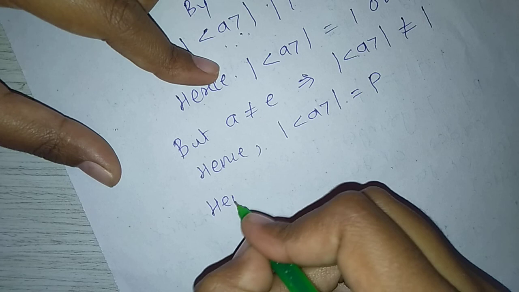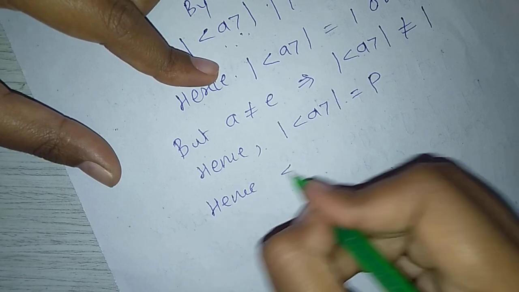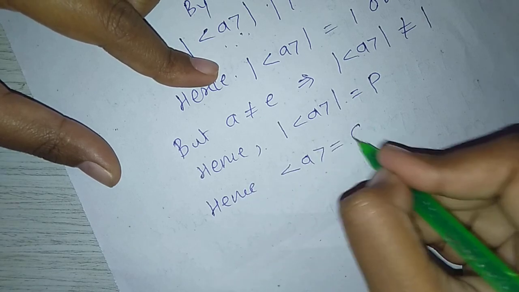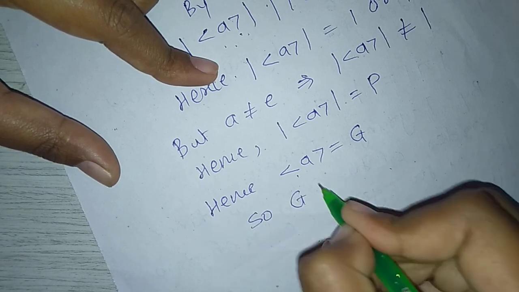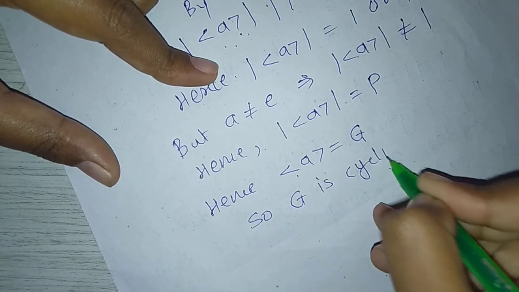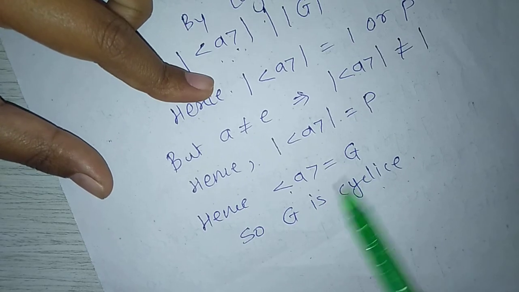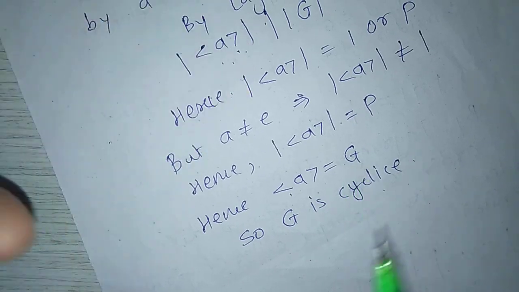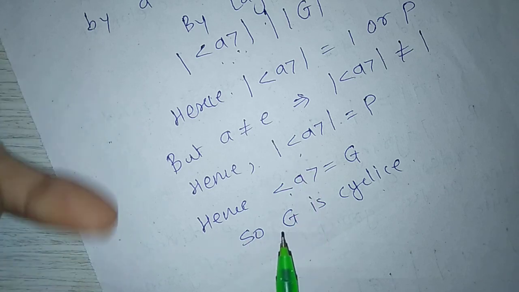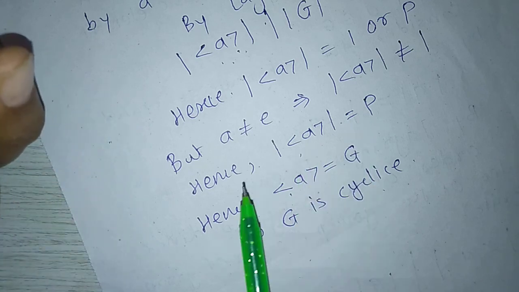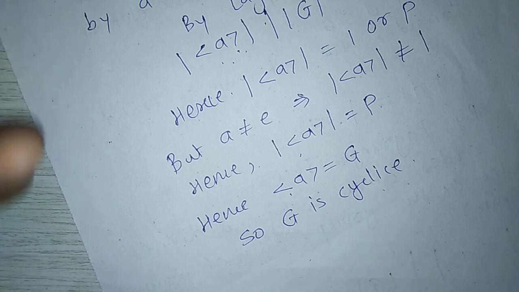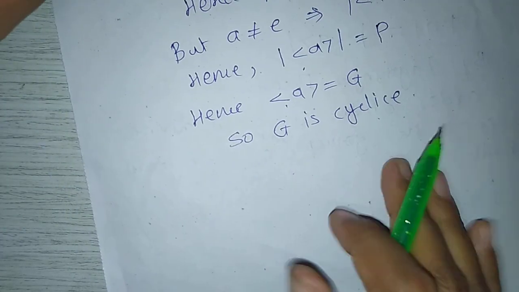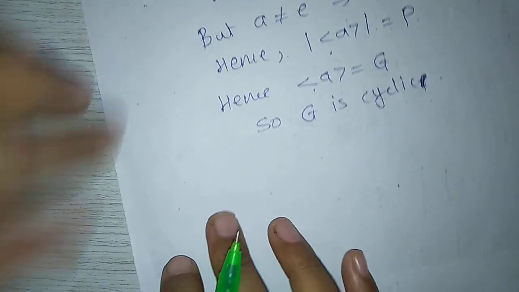Hence, G is generated by a, because order of G equals p, and the subgroup generated by a has order also p. That's why G is generated by a. So, G is cyclic.